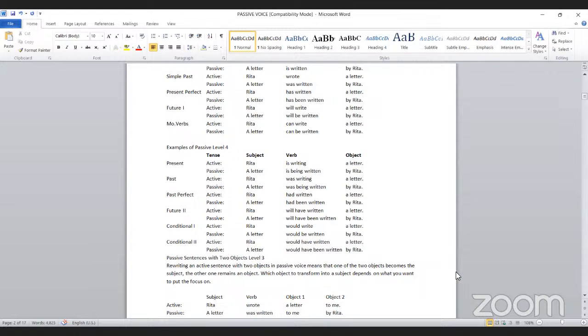When it's in past continuous, Rita was writing a letter. Taking it into passive, a letter was being written by Rita. And if it's in past perfect, Rita had written a letter. A letter had been, B-E-E-N.